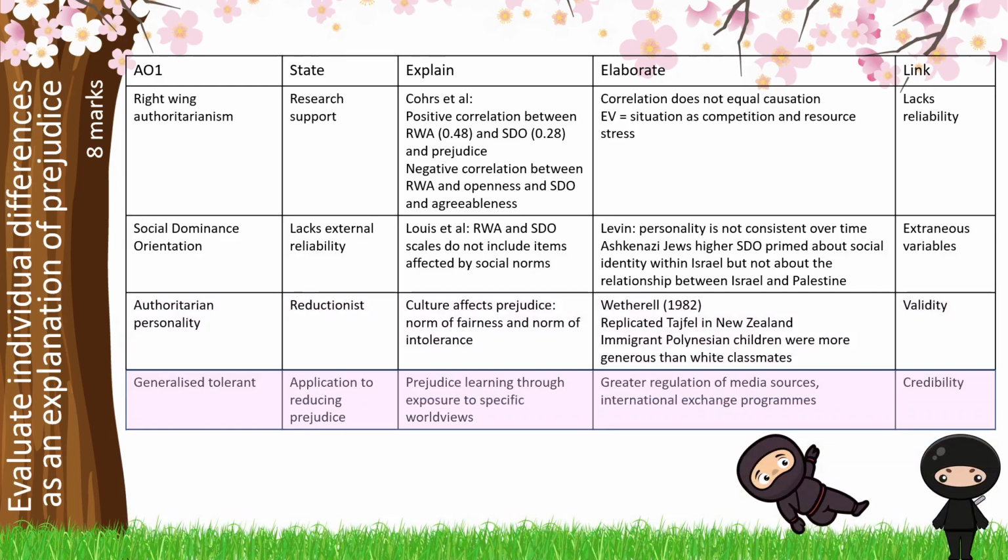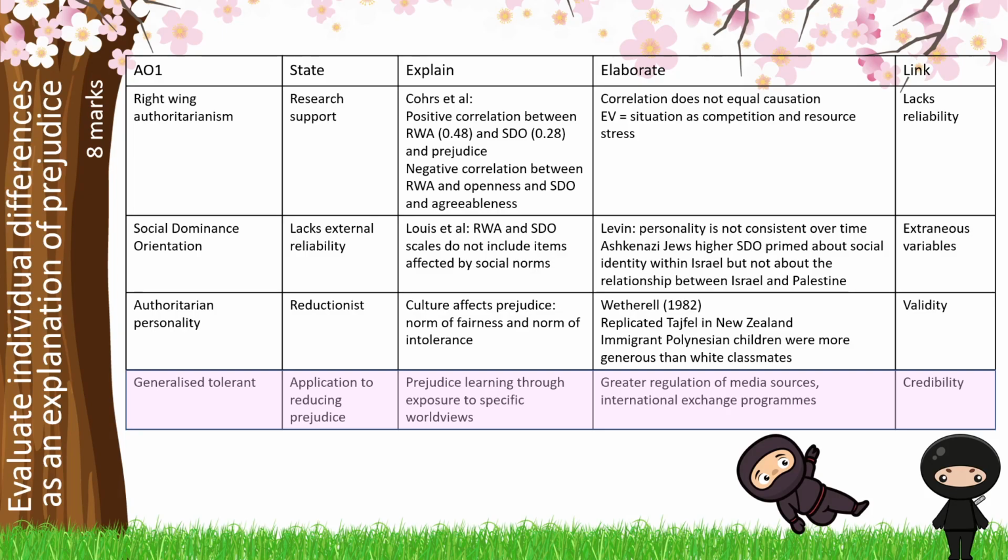Our final bit is to talk about generalised tolerant, and this is our personality type that is reduced in terms of its prejudicial behaviours and how we might apply this to reducing prejudice. Exposing people to a specific worldview is problematic and creates prejudicial behaviour, and we could talk about role models and social learning here to show our wider and broader knowledge.